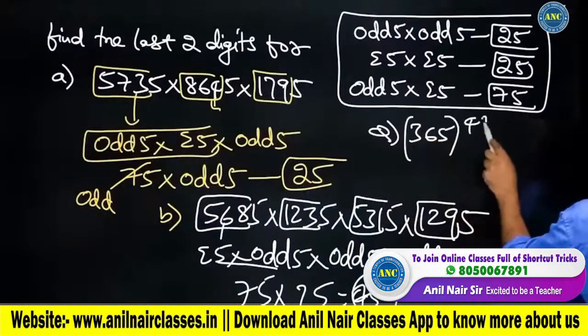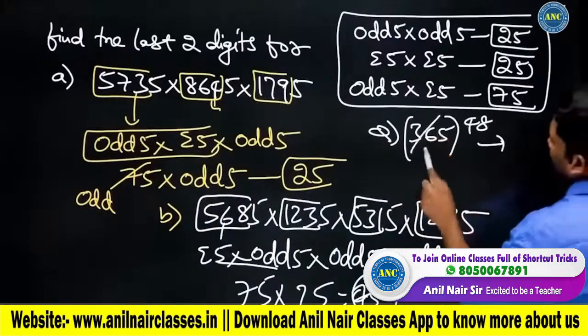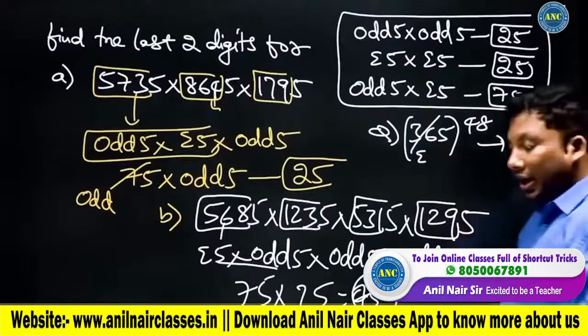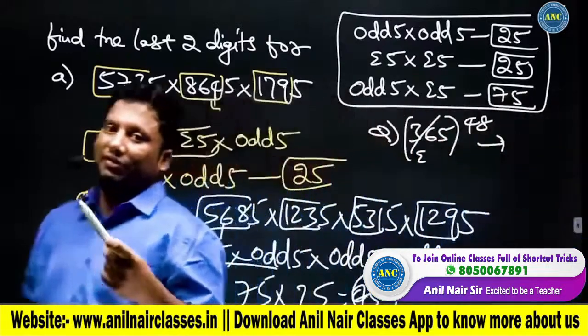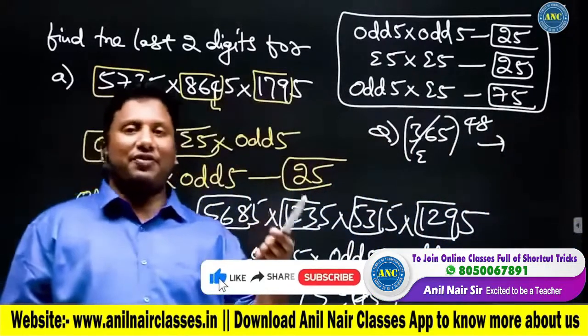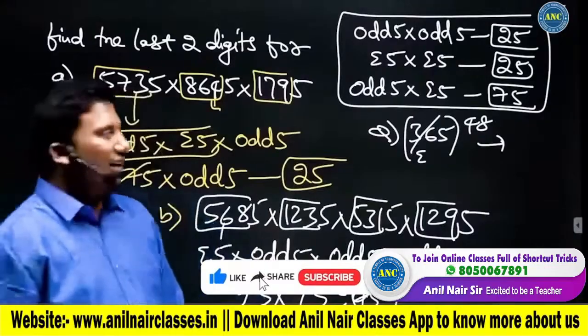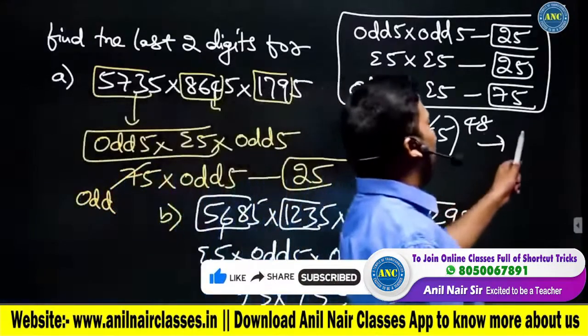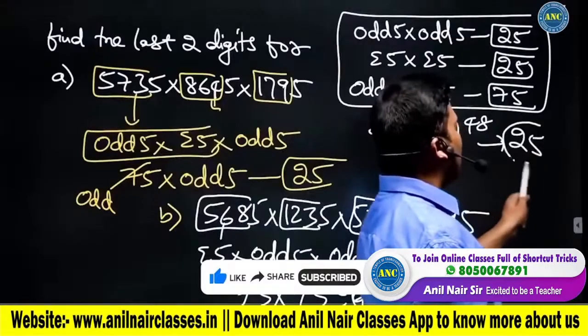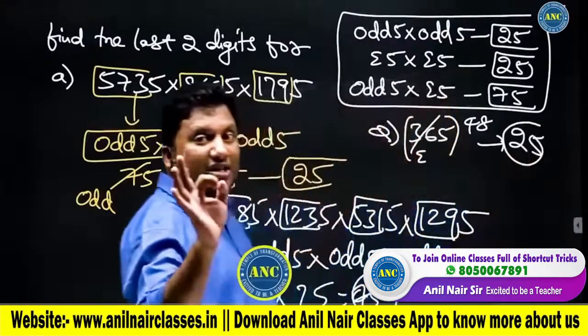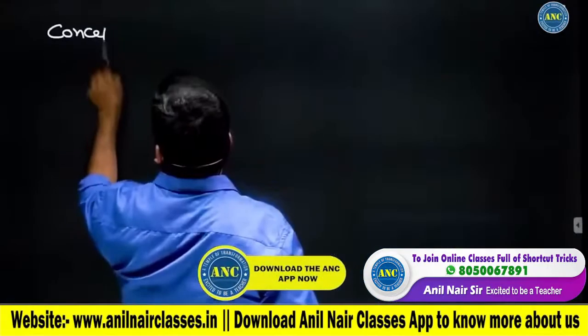36 power 48, please tell me the answer. 36 is an even number. Even 5 into even 5, 25. Into even 5, 25. Into even 5, 25. So even 5, even 5, even 5: last 2 digits are always 25. Write down the examples in the same order.